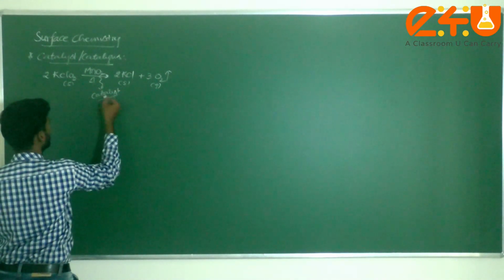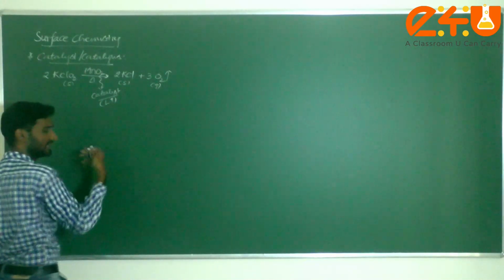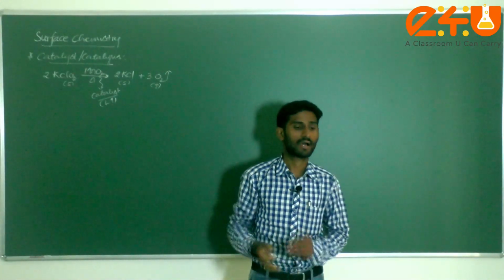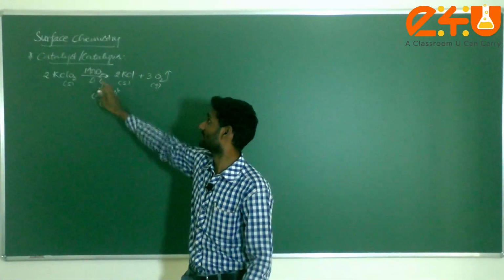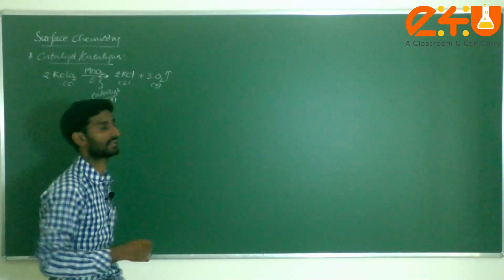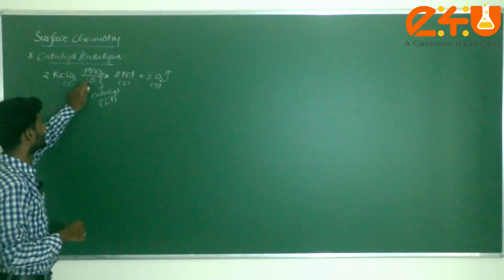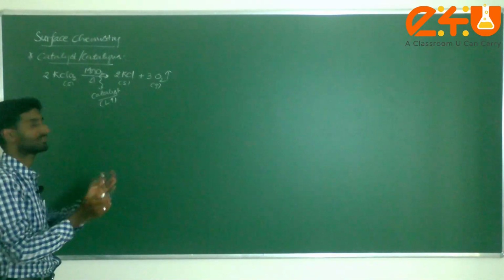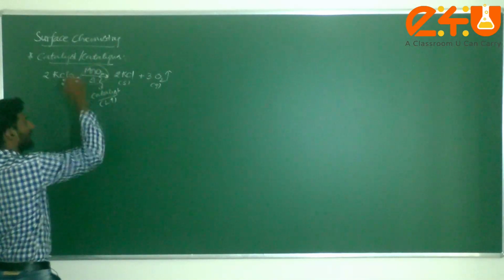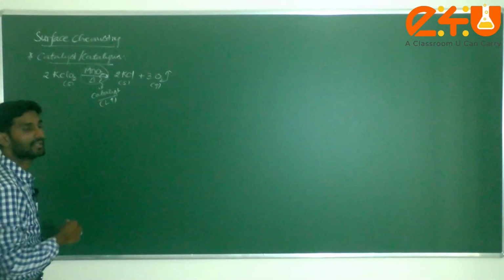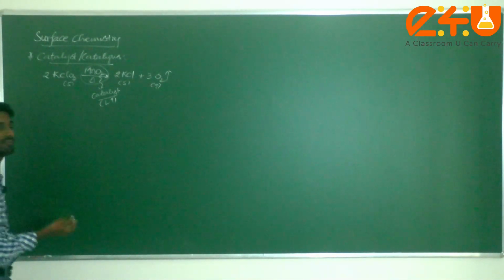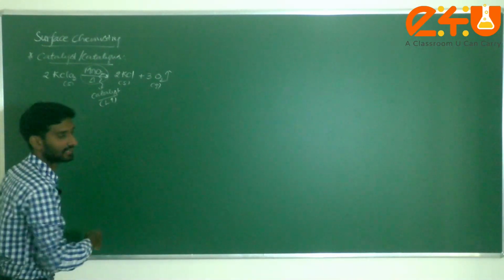At a very low temperature, just 200 to 250 degrees Celsius, the decomposition takes place. Otherwise, without manganese dioxide, you have to supply a large amount of energy from outside. That is the function of manganese dioxide, so it is called a catalyst. It does not take part in the chemical reaction.